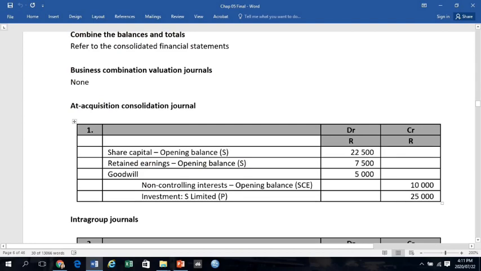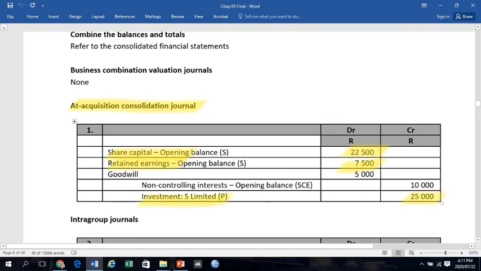The first journal is always your at-acquisition consolidation journal. The effect of Chapter 5 is that it doesn't have any impact on the at-acquisition consolidation journal entry. You are still eliminating the total equity of the subsidiary against the cost of the investment by the parent.